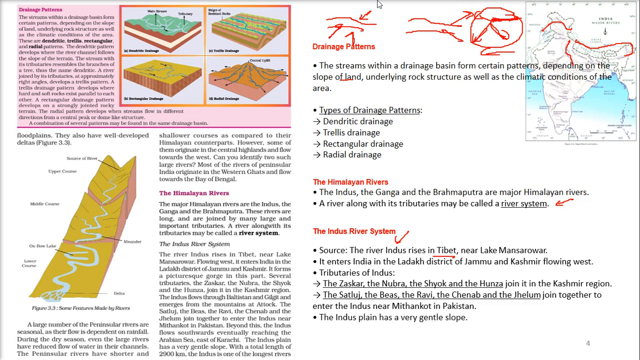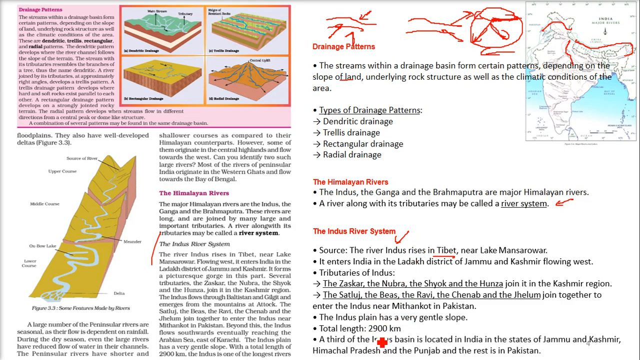The Indus plain has a very gentle slope. The slope is not very high, it's quite gentle at this point. The total length is 2900 km. One third of the Indus basin is located in India, in the states of Jammu and Kashmir, Himachal Pradesh, and Punjab, and the rest is in Pakistan. So this is one third, right?